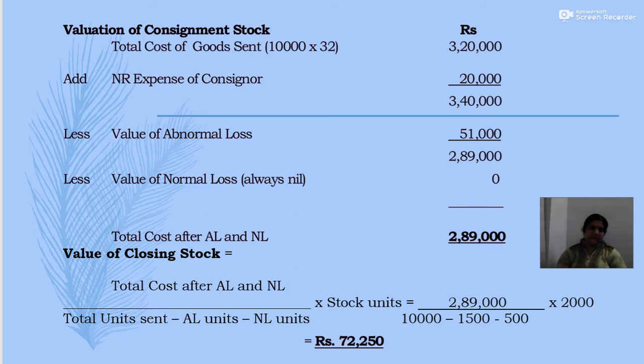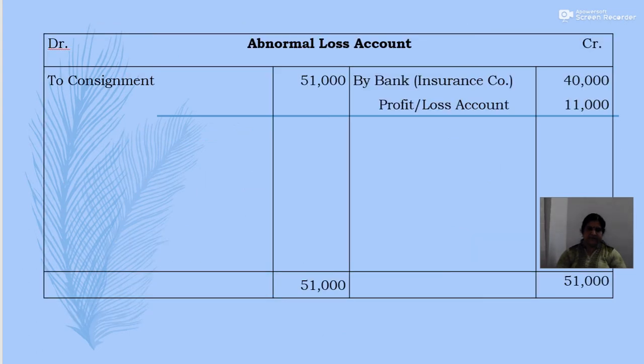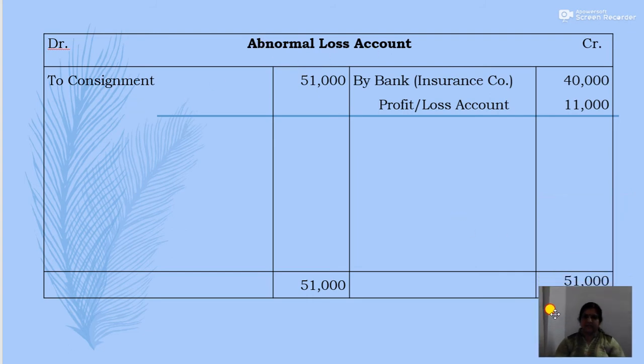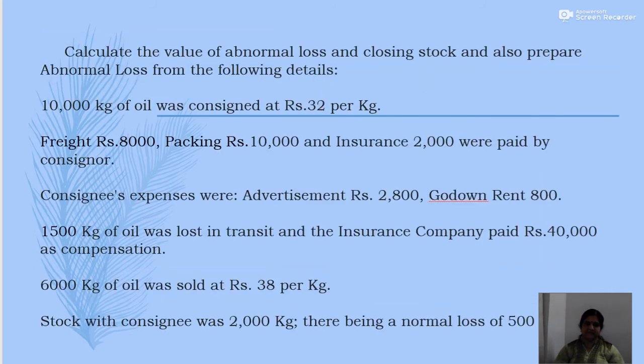Then you have to prepare the abnormal loss account also. In abnormal loss, you know the journal entry for recording the abnormal loss: abnormal loss account debited to consignment. Okay, so abnormal loss account debited to consignment 51,000. Then in the question it is said that insurance company paid rupees 40,000 as compensation. So the amount of rupees 40,000 has already been paid by the insurance company.